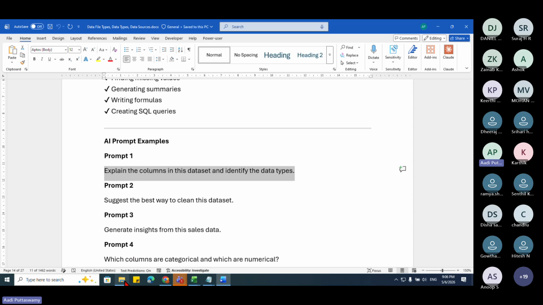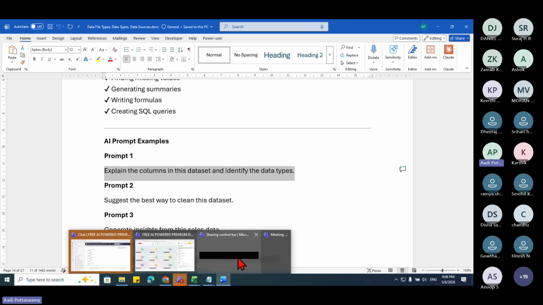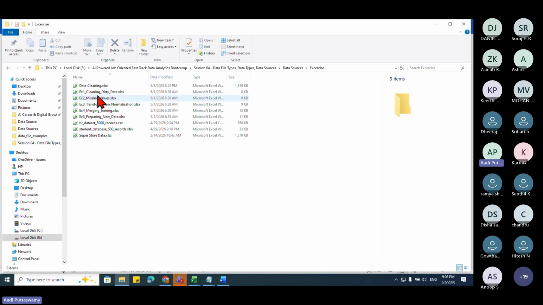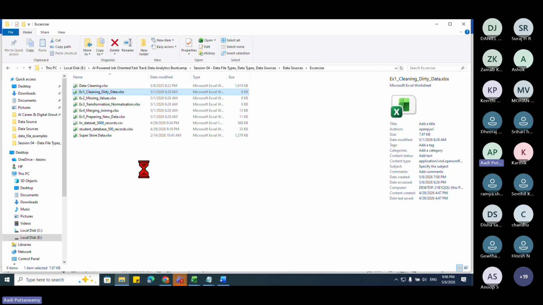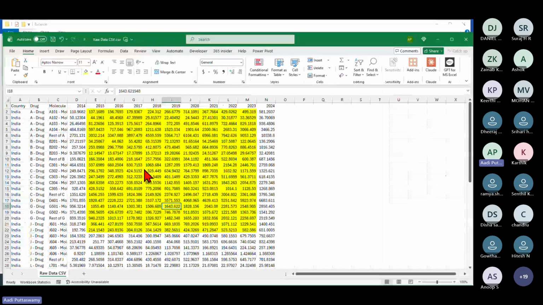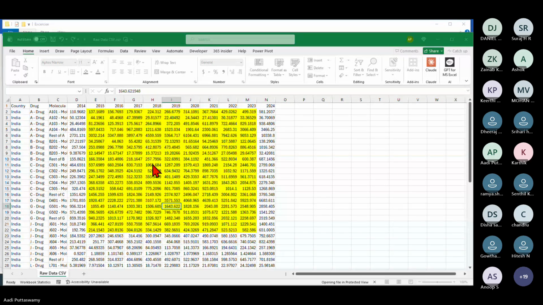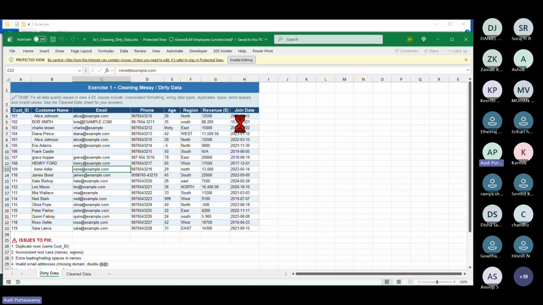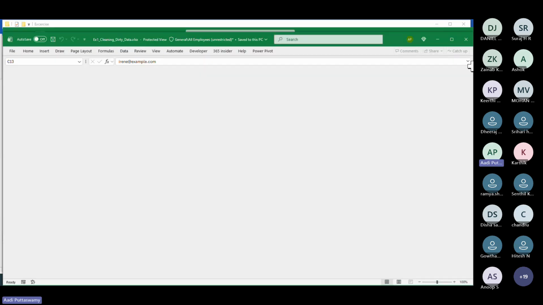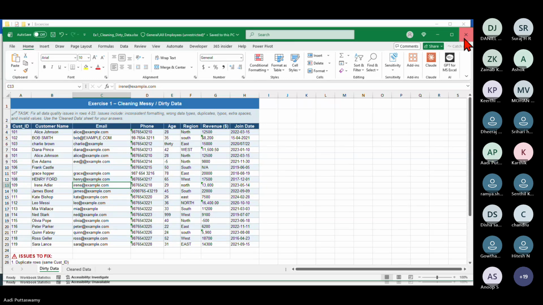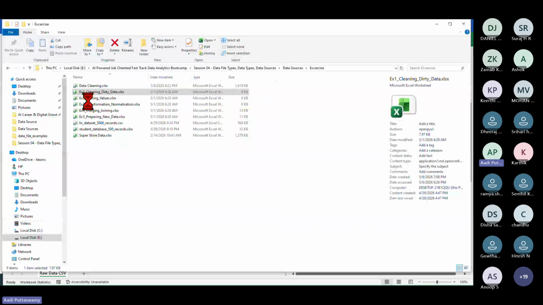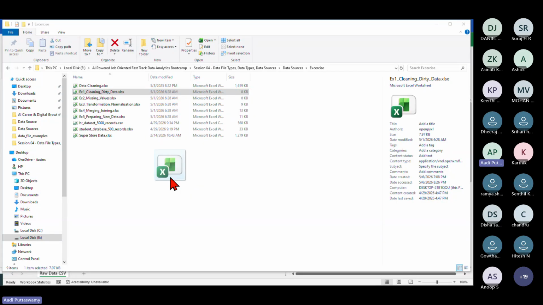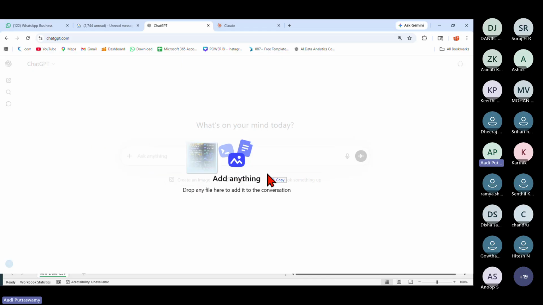For this, I will take one data set. Any data set we'll take from the exercise only. Let me see what is there in this. Cleaning dirty data. We'll take some simple data instead of taking too big files. I think this one we discussed in the previous session, so I'll take the same data here. Let me just drag and drop it into ChatGPT. So I'm just dragging and dropping here.